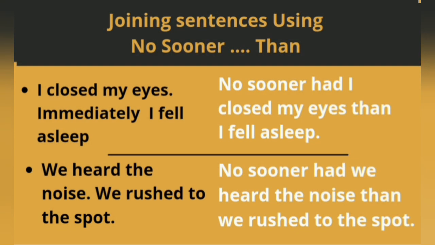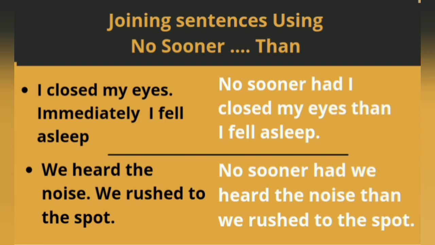Let us combine the sentences now. I closed my eyes. Immediately I fell asleep. Remember, we are supposed to use the past participle form in the first part of the sentence. So, no sooner had I closed my eyes than I fell asleep.